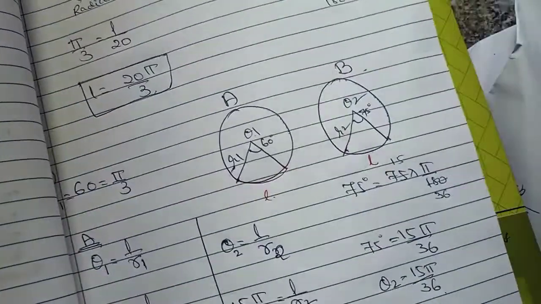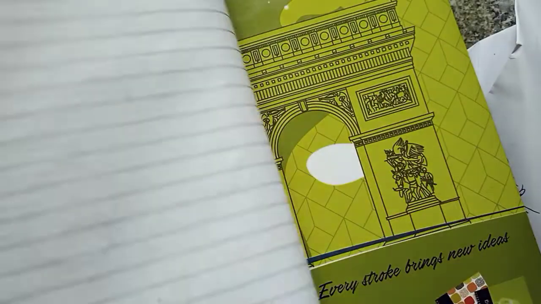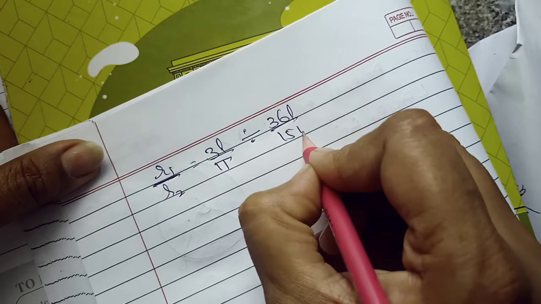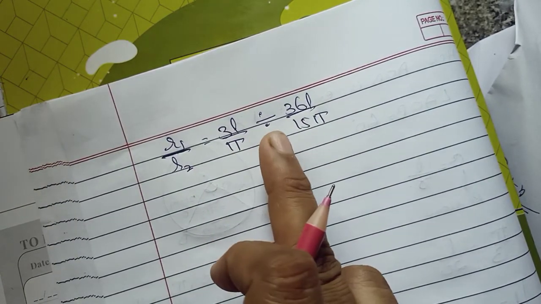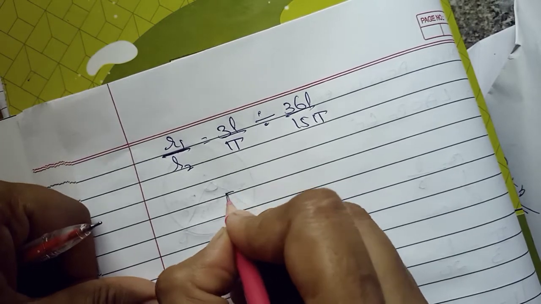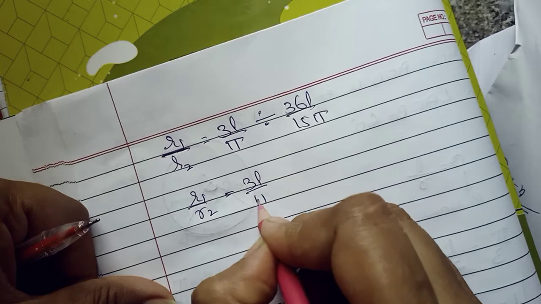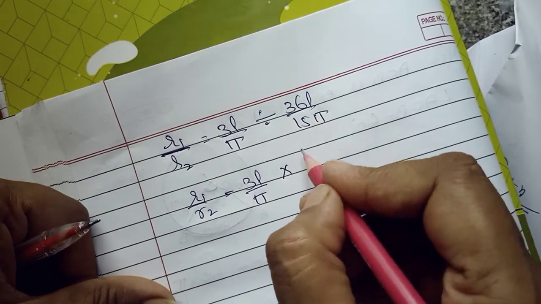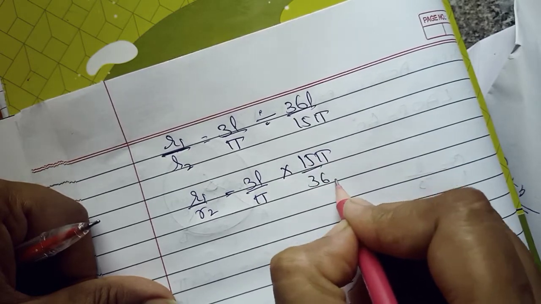R2 is 36L upon 15 pi. Now convert this division to multiplication. So R1 upon R2 equals 3L upon pi, multiply, and when we take multiplication, the reciprocal we have to take. So 15 pi upon 36L.